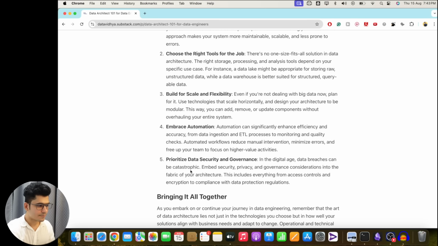Then prioritize data security and governance. Basically, in the digital age, data leakage is quite common, so you should properly secure your database. You should encrypt your data. You should keep your data secure within the network. So these are the different things you need to take into consideration while building your technical architecture.